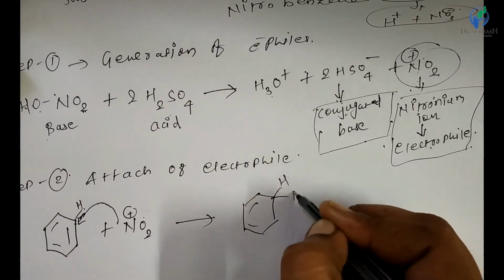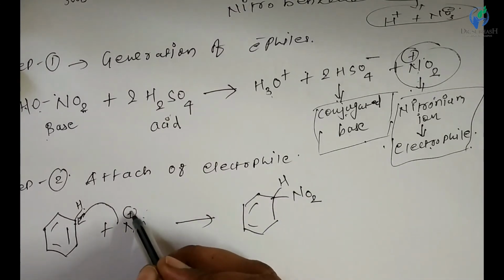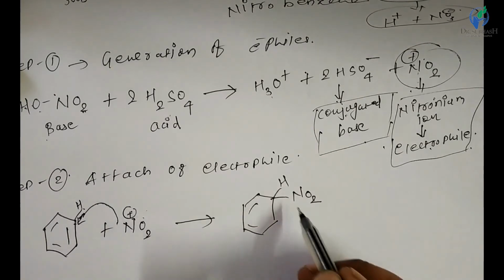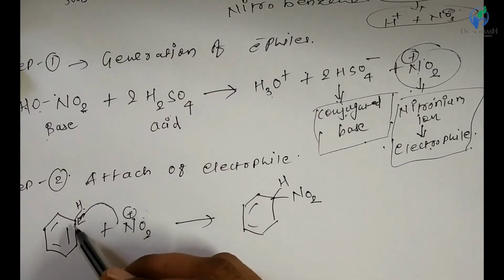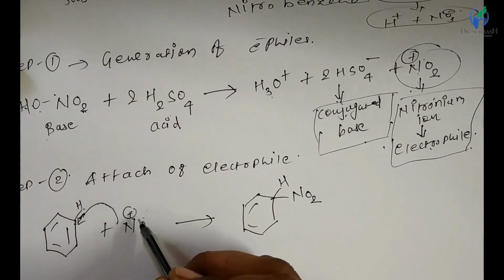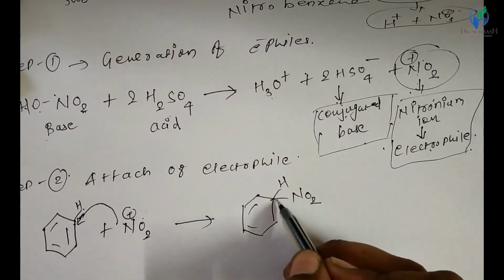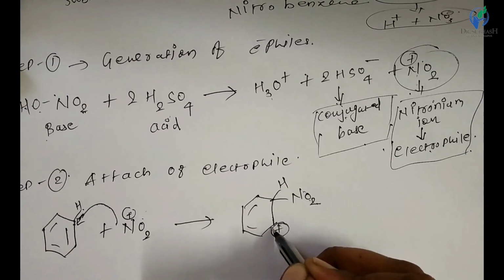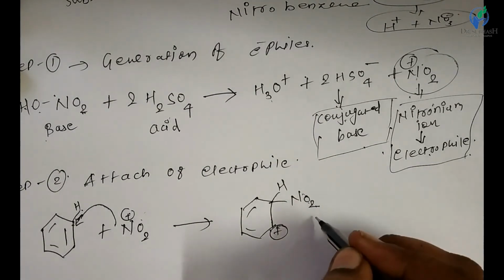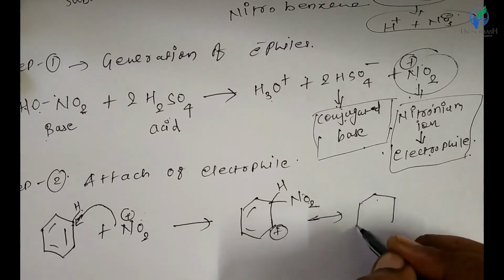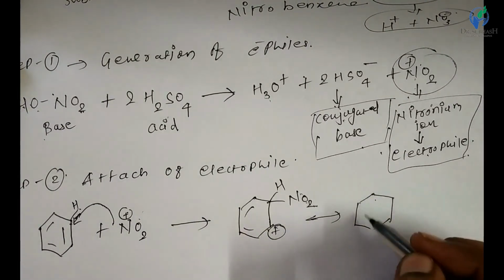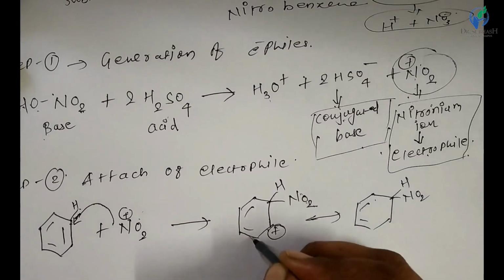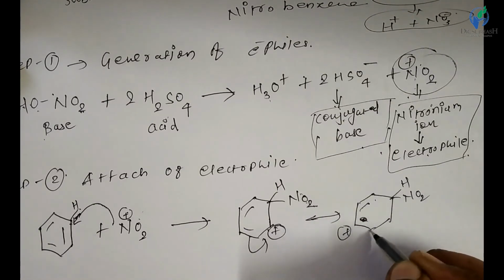Here NO2 is attached. See here, NO2 plus is attached to this negatively charged carbon, so there is an acid base reaction, or you can say the positive and negative charge will react and make the neutral molecule NO2, and this positive charge transfers to this carbon atom. And again this one is resonance stabilized, like this.